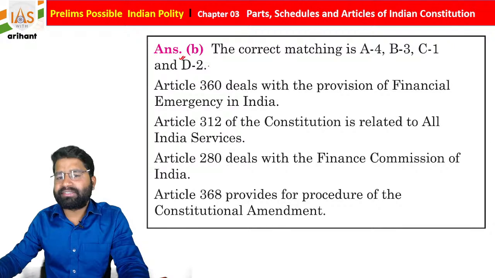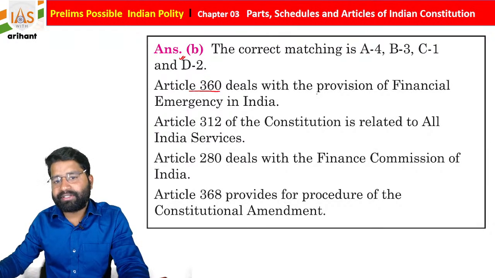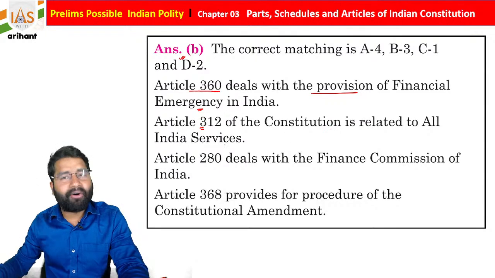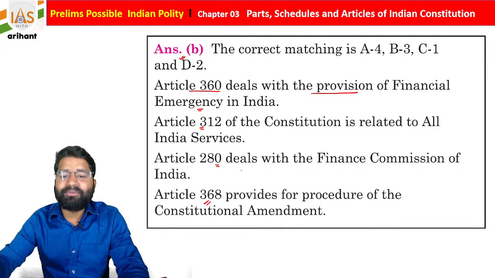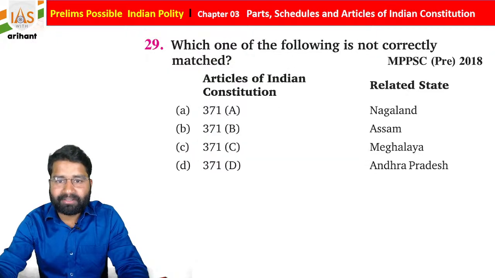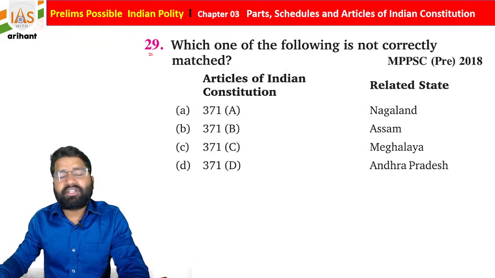Now the same thing is here. Article 360 deals with the provision for financial emergency in India. 312 is about the All India Service. 280 is about the Finance Commission of India. 360 is about the procedure for constitutional amendment. Getting it? Basically question number 29.